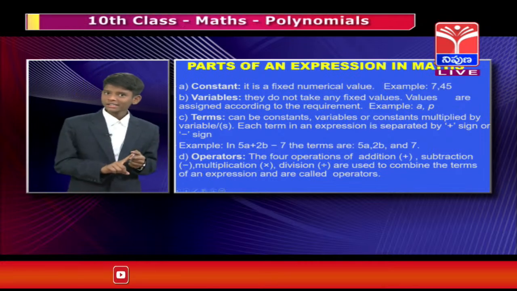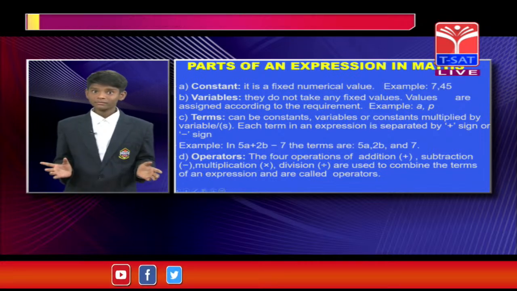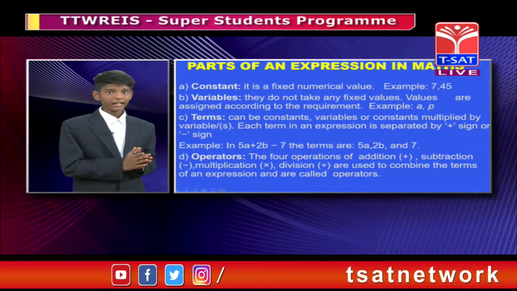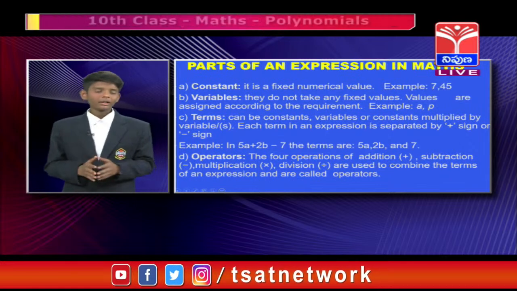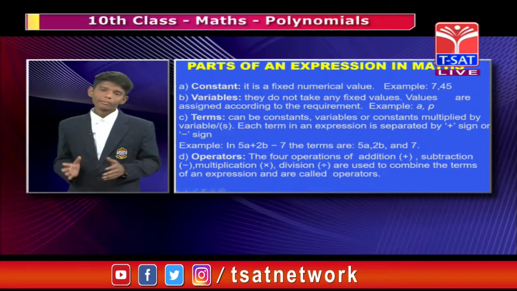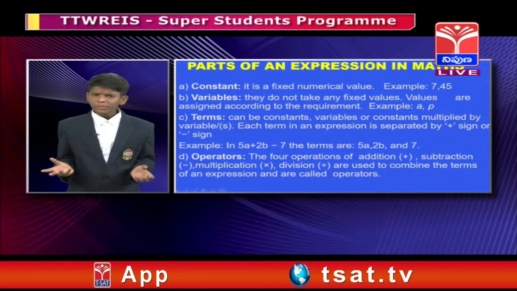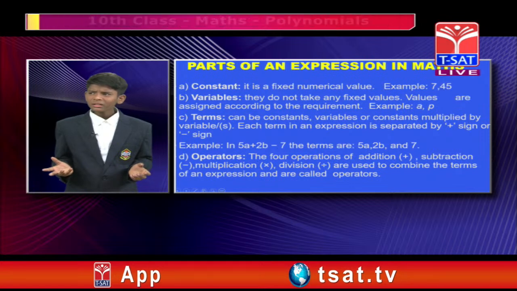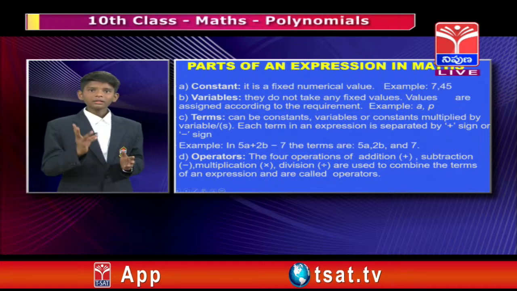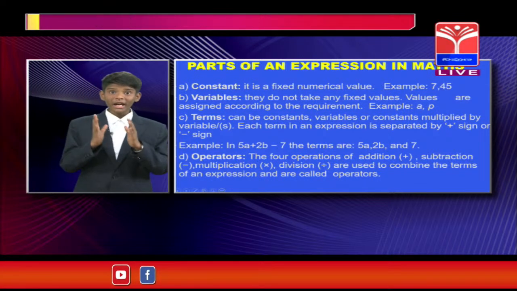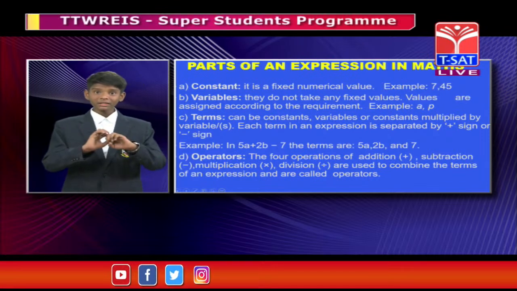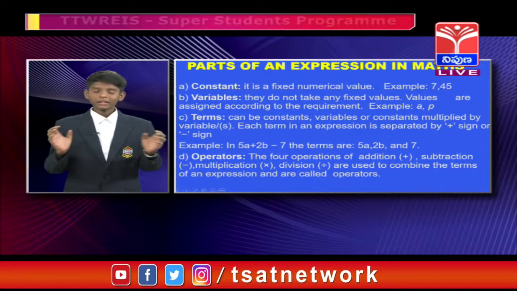Here, 2x is a term, that is a single term, right? Now another example, 5a plus 2b minus 7. Here there are three terms. Did you observe anything in this? Yes, there are three terms. Here plus and minus symbols are dividing it into terms, right?